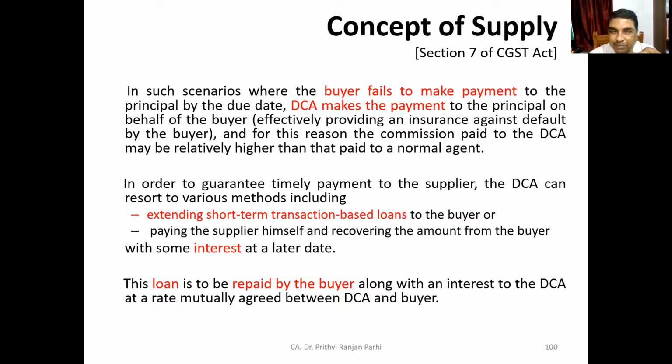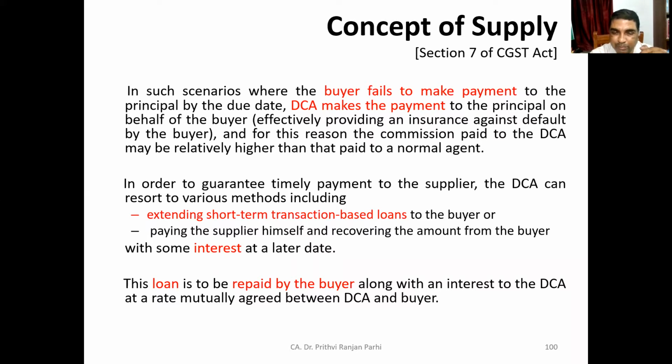Both the things DCA may do with some interest. It may give a loan to the buyer, or it may pay directly to the supplier. Since he has given guarantee, he is paying that. And later on, he is going to recover this same money from the buyer with some interest.